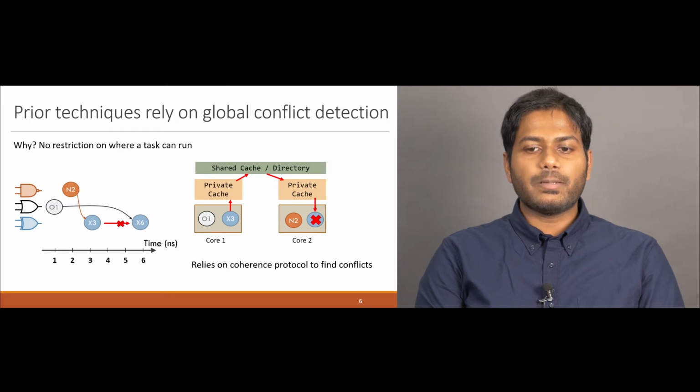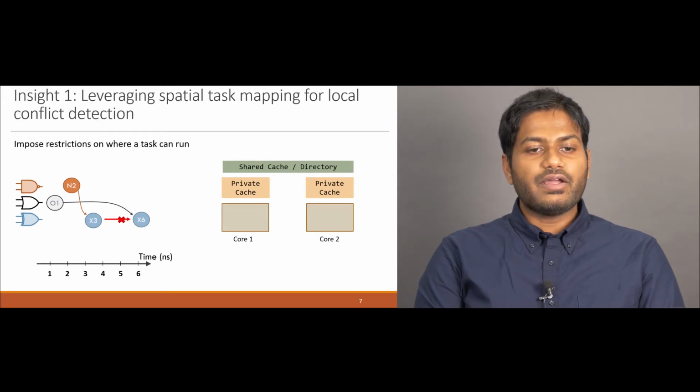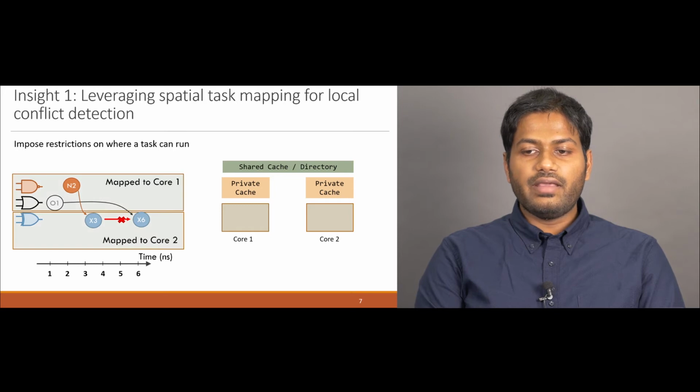access the same data. In contrast, we remove the requirement for global conflict detection by mapping same object tasks to the same core. For example, if the OR and NAND gates are mapped to core 1 and the XOR gate is mapped to core 2, all accesses as well as conflicts will be local to a core, making the directory redundant.